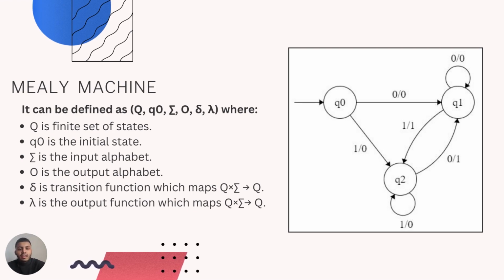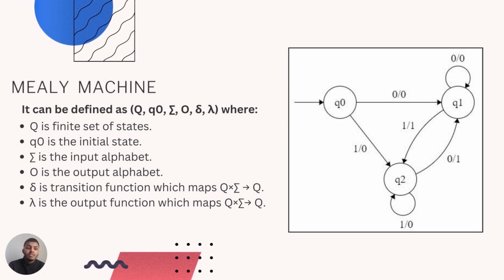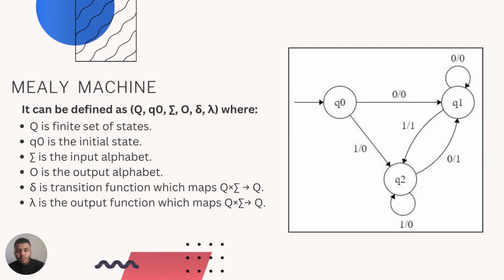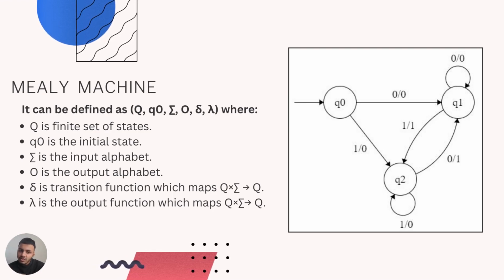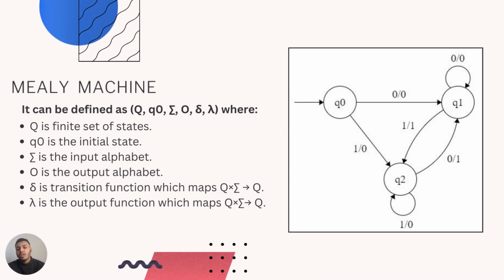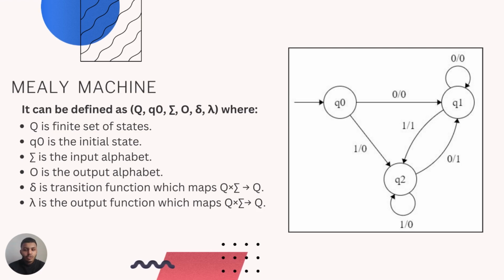So as you can see in the diagram, there is an initial state and this does not have an output. In a Mealy machine, the states do not have an output, but the transitions have an output. As q naught goes to q1, if it's given 0 the output is 0, and also if it's given 1, the output is also 0. So anything going out from q naught will give an output 0. And then there are transitions from q1 to q2 and q2 to q1, which give respective outputs like 0 and 1 to the respective inputs.